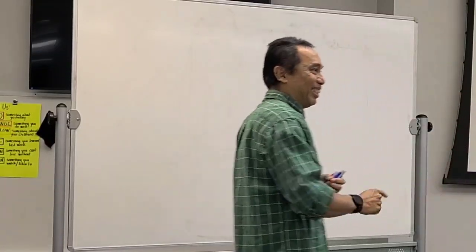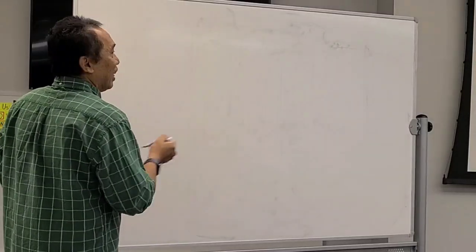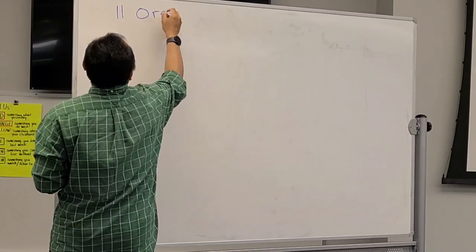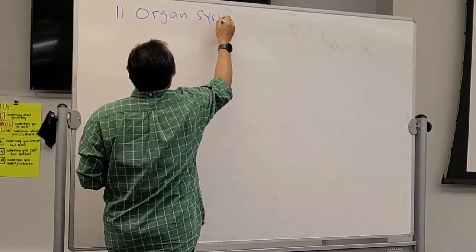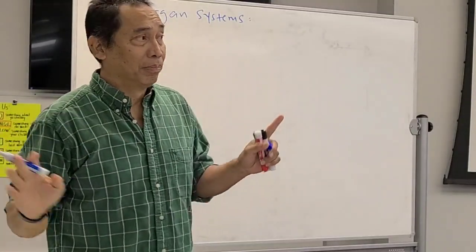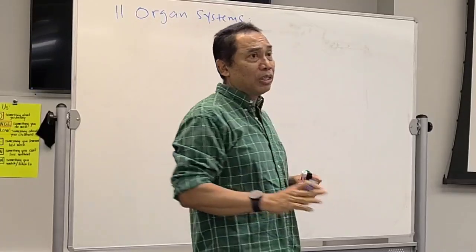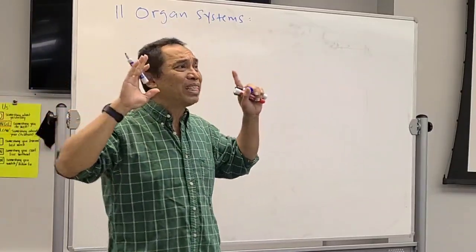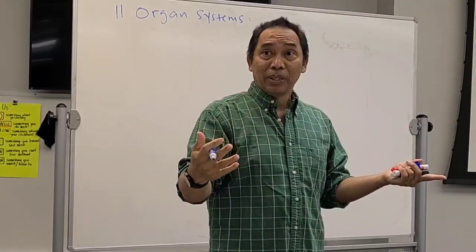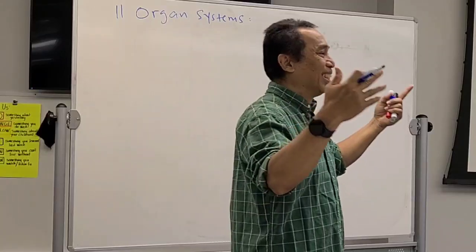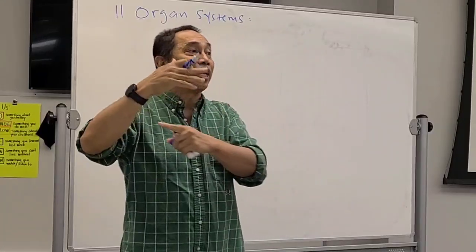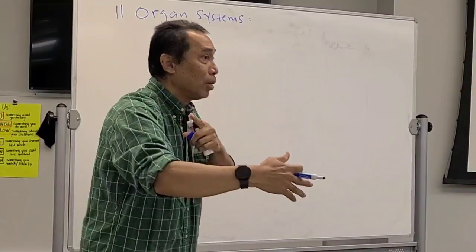Get it? Good. Okay, everybody get this one. Now, the 11 organ systems that we have. So there are 11 organ systems in the human body. Remember, an organ system is a system that consists of organs that perform the same thing, the same goal. Like for example, the digestive system consists of organs. Their goal is for what? Digest the food. Get it? So all organs in the system will do the same thing to produce the same goal.